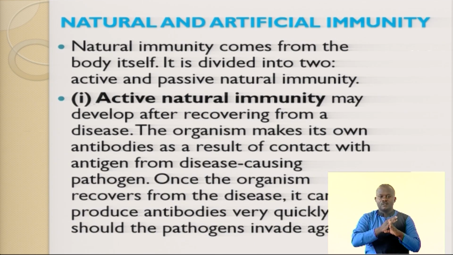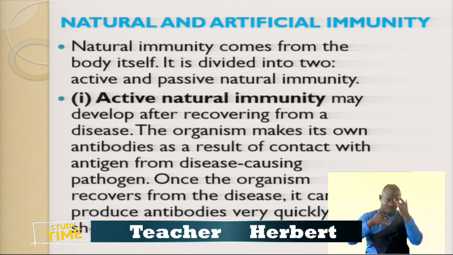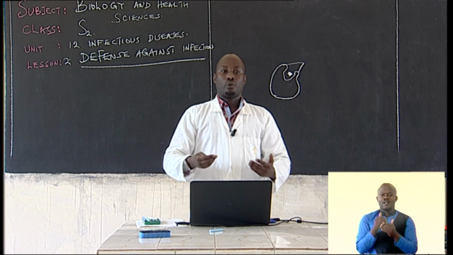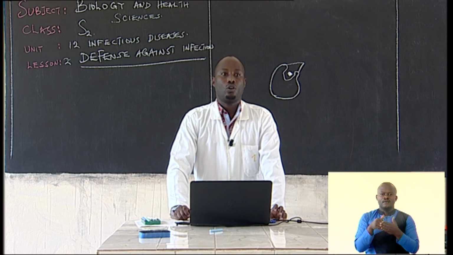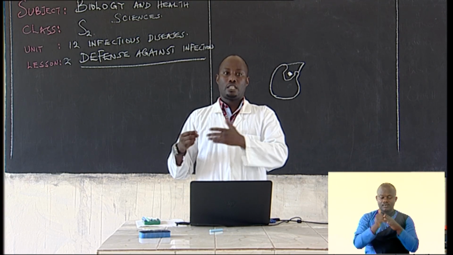So let's talk about natural immunity. It is inborn immunity, the type of immune system that a person is born with. Under this, we have active natural immunity that may develop after recovering from a disease. I have been suffering from the disease, and the body has tried all the means to defend itself against the disease. The immunity developed after recovering is referred to as active immunity, and it makes the organism's immune system able to fight invading microorganisms, for example measles and so on.